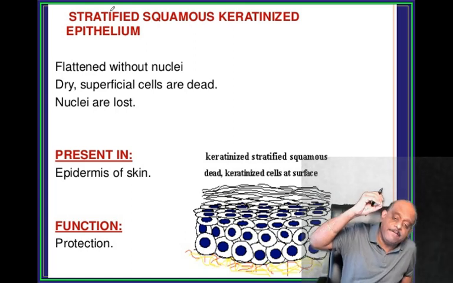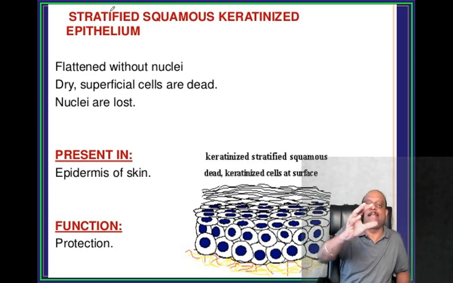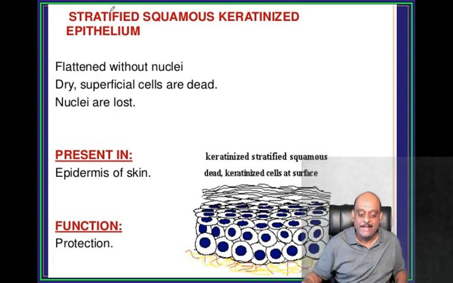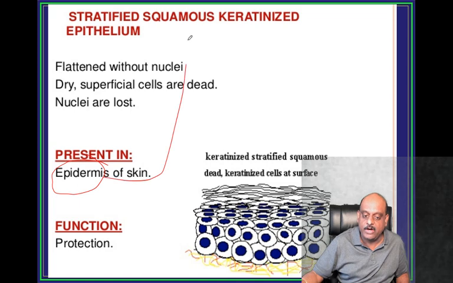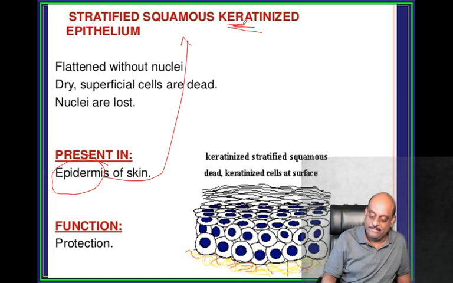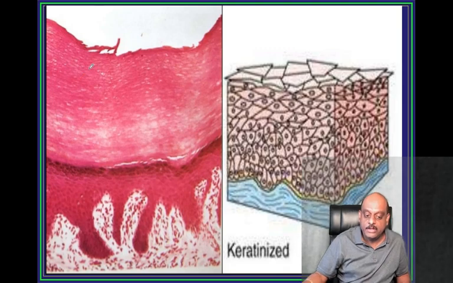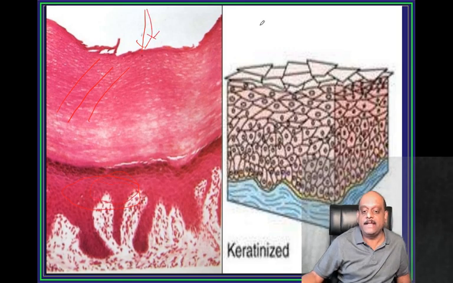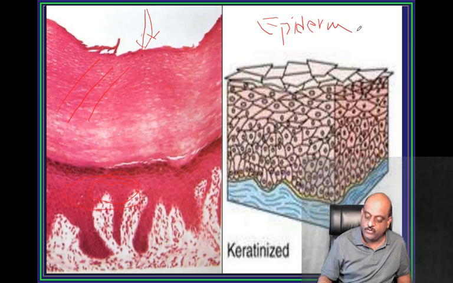where do you get stratified squamous keratinized epithelium? Skin, all your skin, right? Epidermis of the skin is what? Stratified squamous keratinized epithelium is what you need to remember. So this is how all this keratin looks. It is stratified squamous keratinized epithelium. What is it? Epidermis. Epidermis is what you should remember.